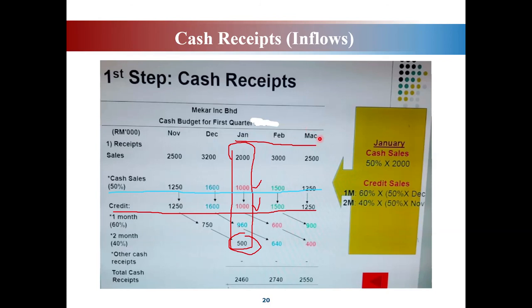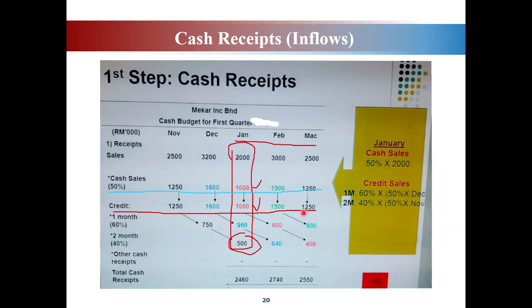For March, the total sales is 2,500 and 50% is paid in cash. Meaning that 1,250 is paid in March. And the unpaid balance we consider as credit sales.